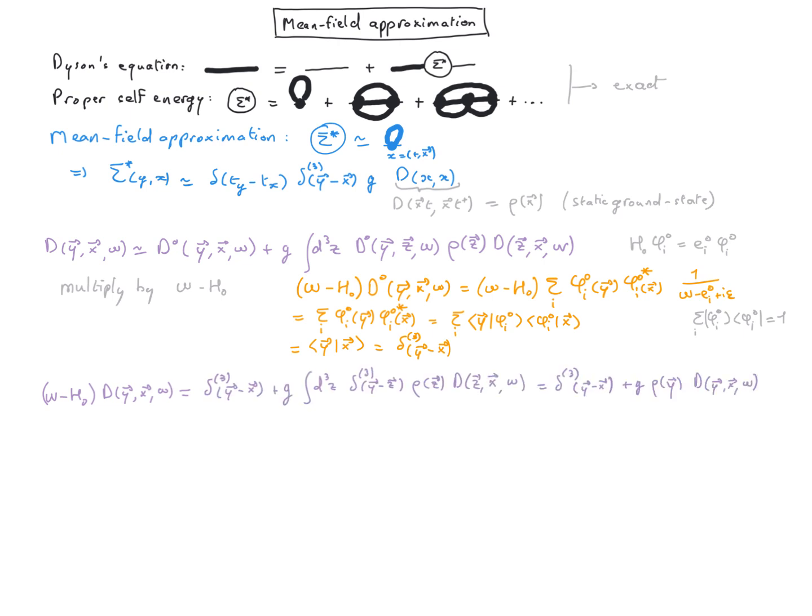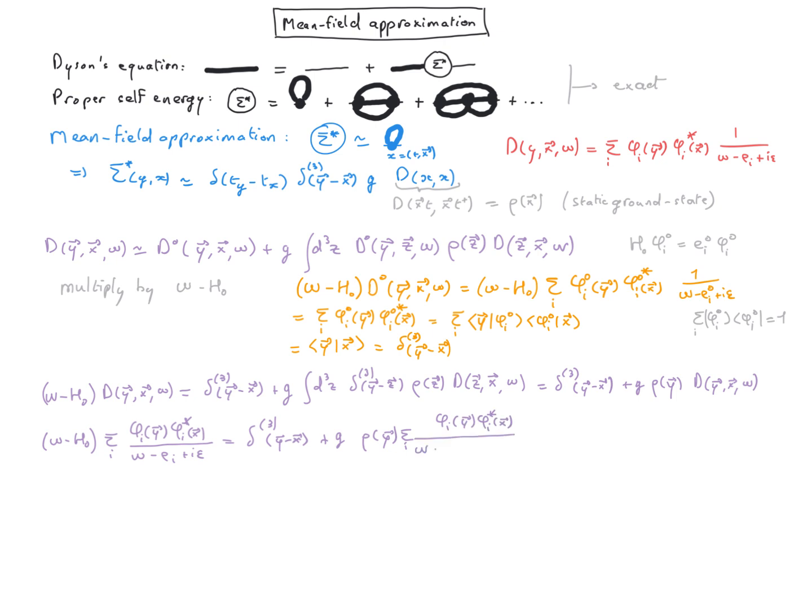We now substitute the expression for the propagator as a function of the single particle wave function and single particle energy in presence of interaction, which are the quantities we want to determine. We now multiply by phi j of x and we integrate over x.